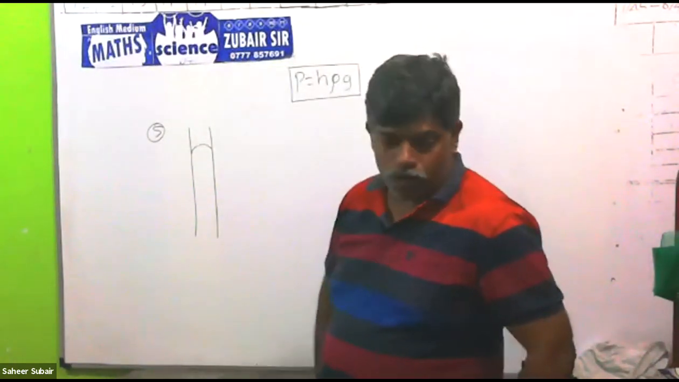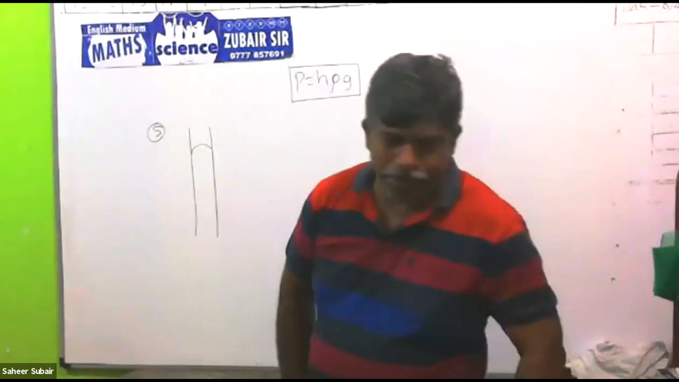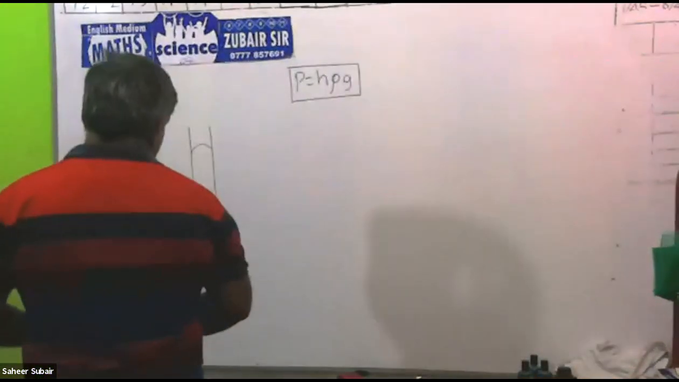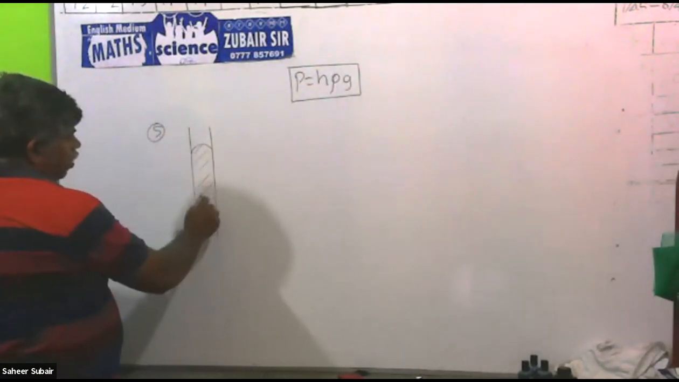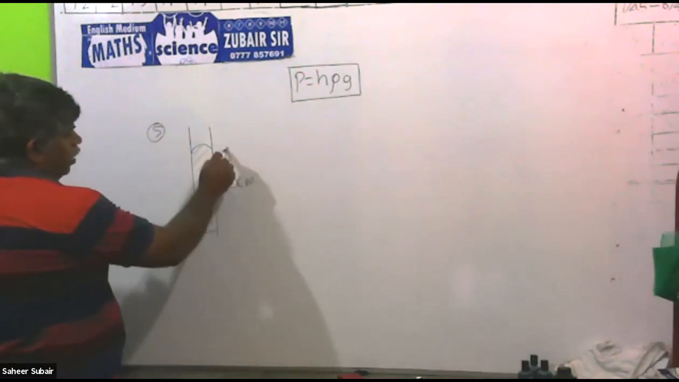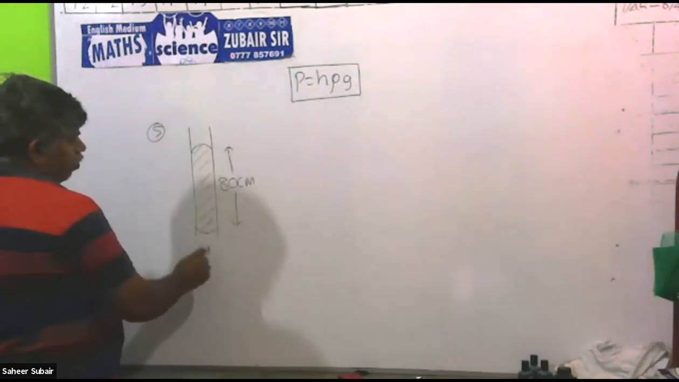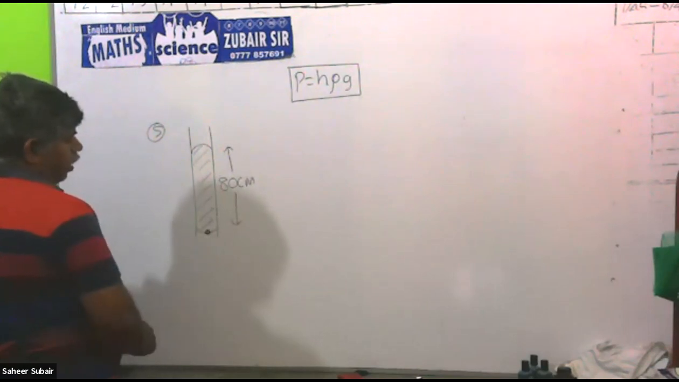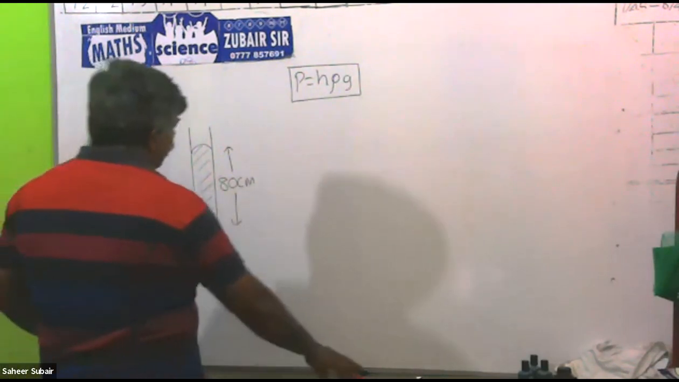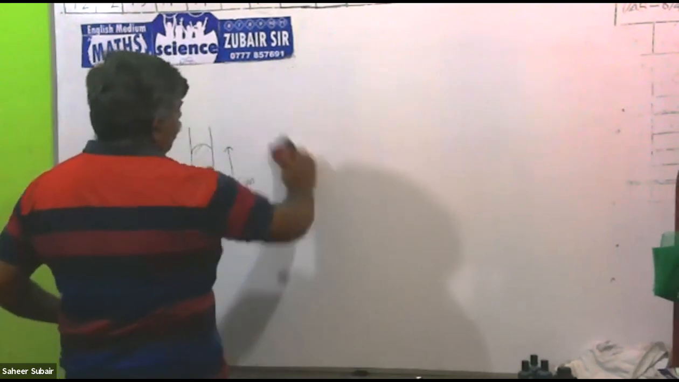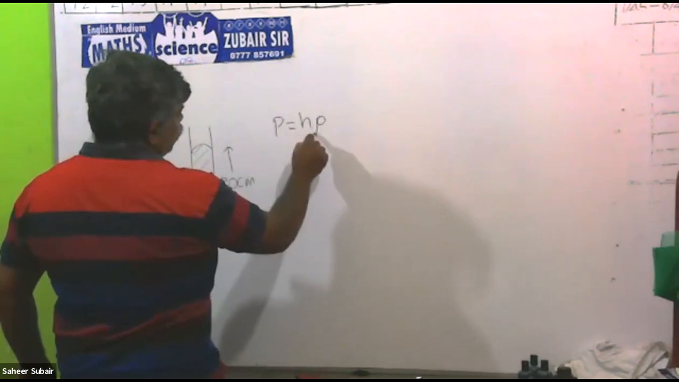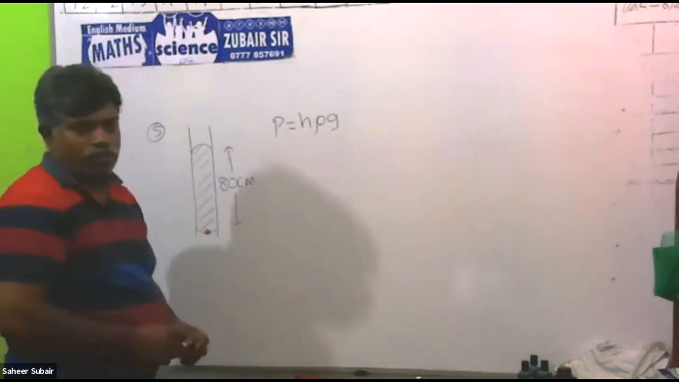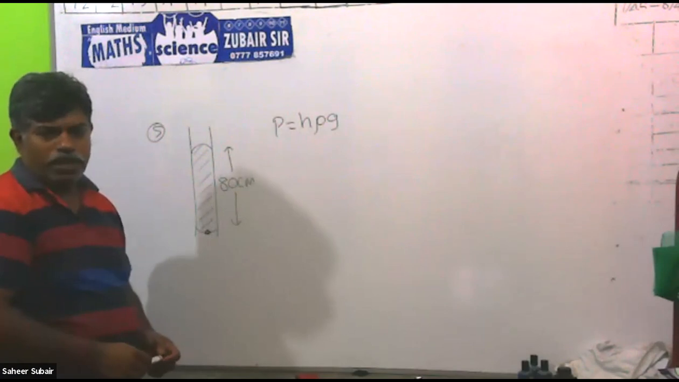Then in the capillary tube, the mercury is there for 80 centimeter. The mercury thread is there. Mercury won't stick to the glass, so the mercury will be like this. For 80 centimeter, mercury is there. Then what is the pressure caused by this mercury? Mercury is also a liquid, no? So we can use the equation pressure equal to H rho G. Pressure equal to H rho G.